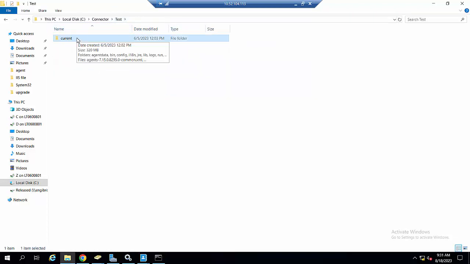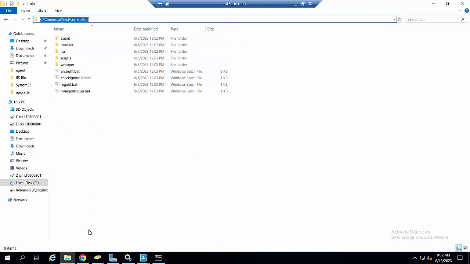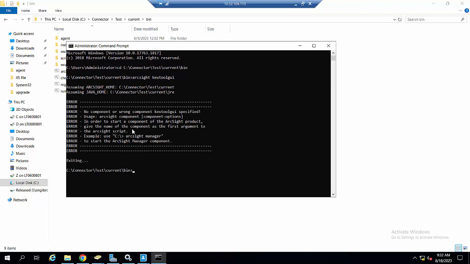You can go to the current and bin folder, copy this path, and then in this cmd change directory to the path you have just copied, and use this command: ArcSight Keytool GUI. Sorry, typo. Here, ArcSight Keytool GUI. Is this the command?